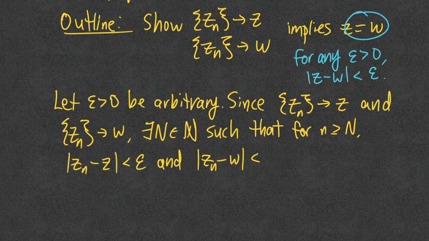But since this really doesn't matter, I could make this anything as long as it's arbitrary, I'm going to go ahead and actually let it be epsilon over 2. You're going to see that the proof's going to work out a little bit nicer. Okay? So again, what does that mean?